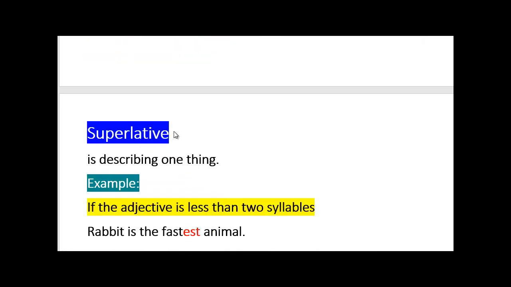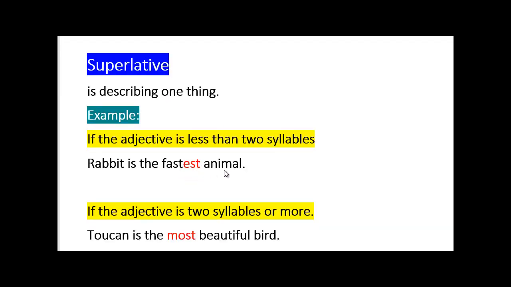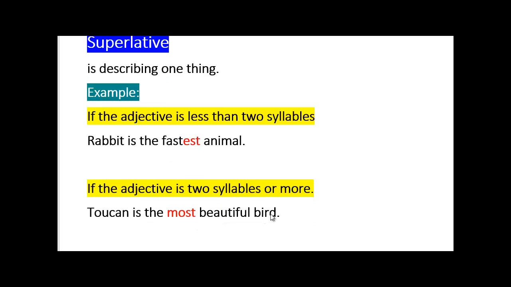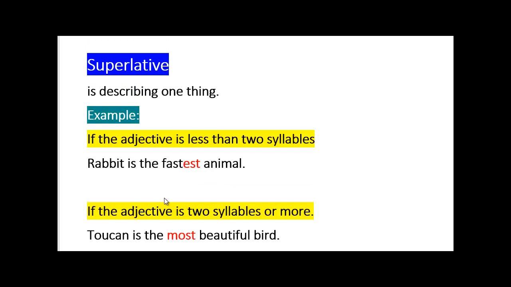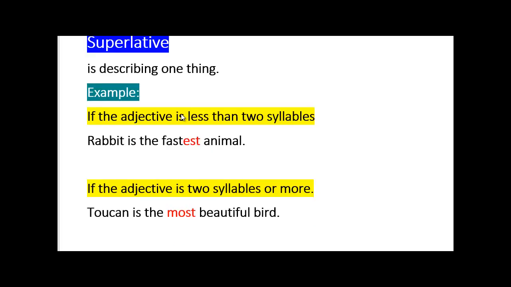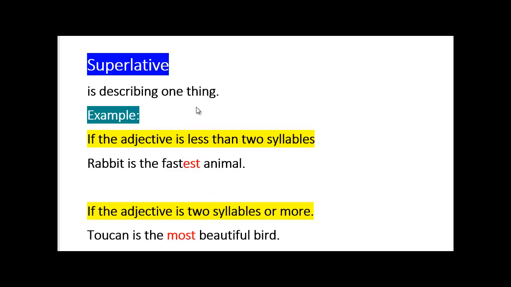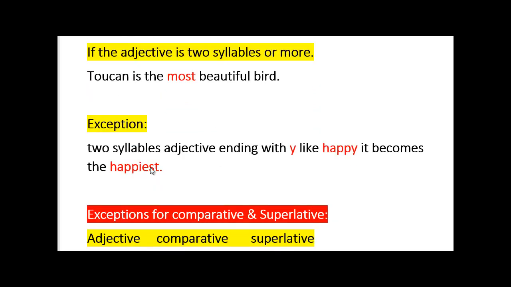For the superlative, we're only talking about one thing. So the rabbit is the fastest animal, and the toucan is the most beautiful bird. If the adjective, fast, is less than two syllables, we add est, and if the adjective is more than two syllables, we use most. So est or most. We're talking about only one thing, or one animal, or one person, one building, whatever. The superlative is not our subject here because we're talking about the double comparatives. An exception here: happy becomes happiest.